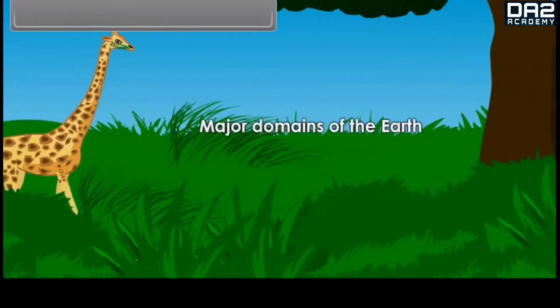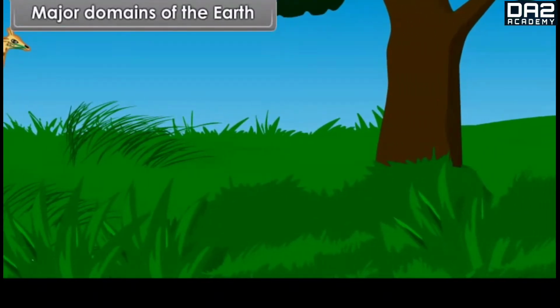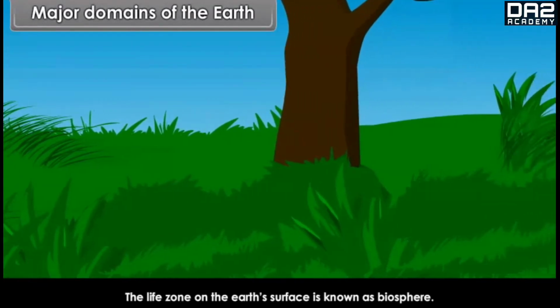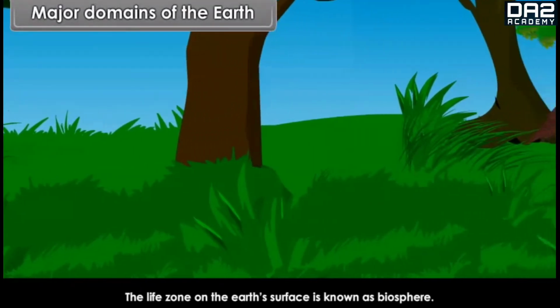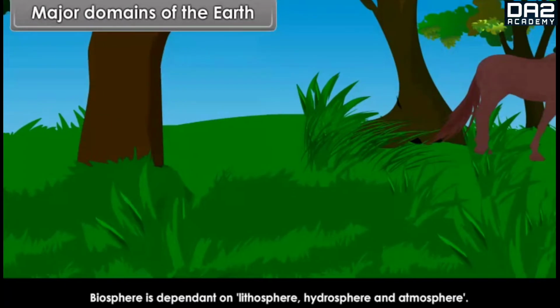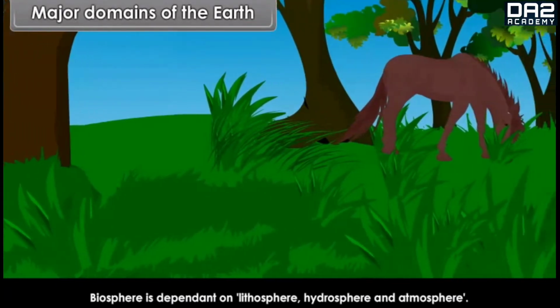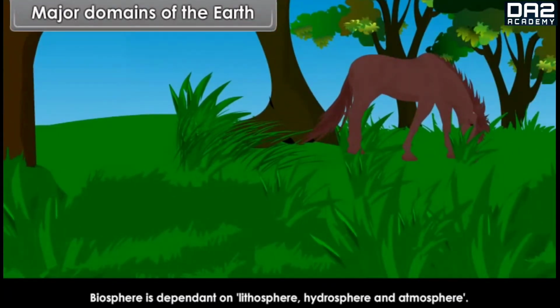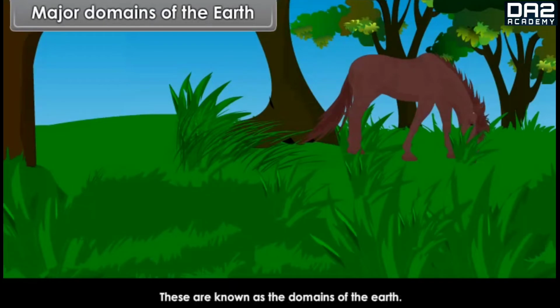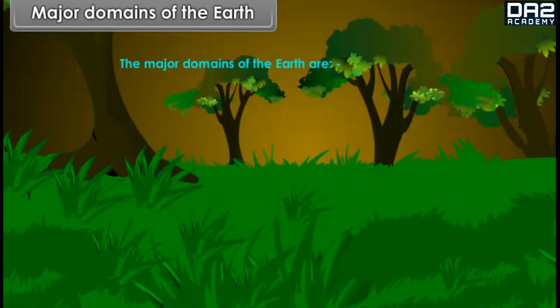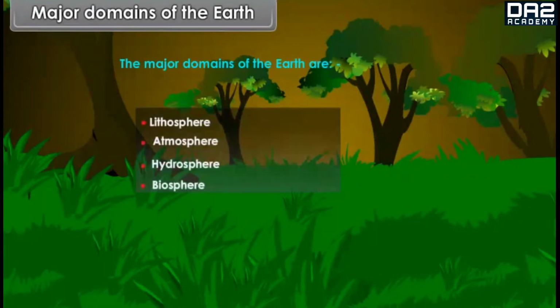Major domains of the earth. The life zone on the earth's surface is known as biosphere. Biosphere is dependent on lithosphere, hydrosphere and atmosphere. These are known as the domains of the earth. The major domains of the earth are lithosphere, atmosphere, hydrosphere, biosphere.